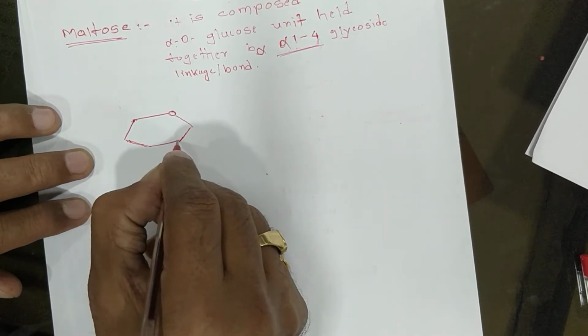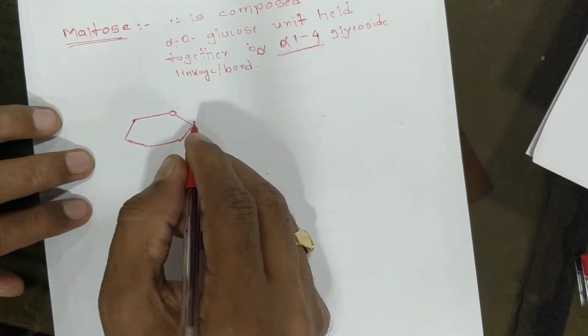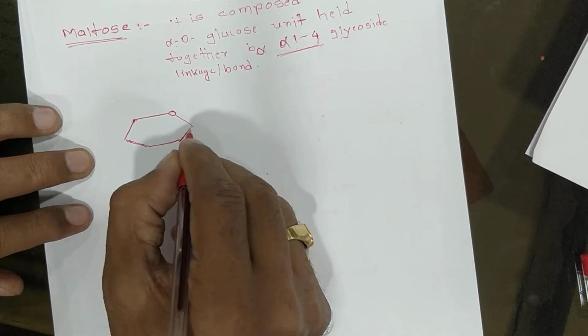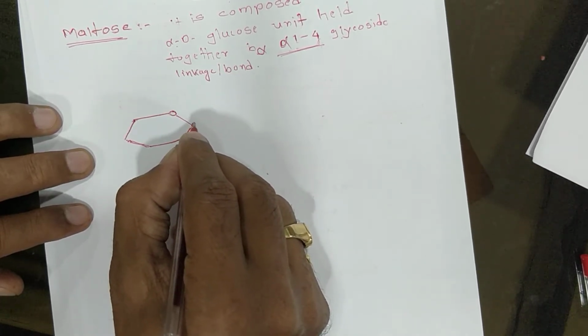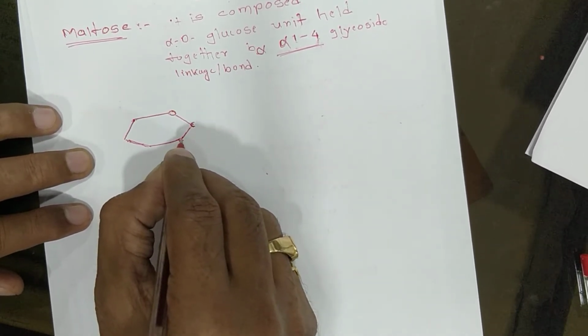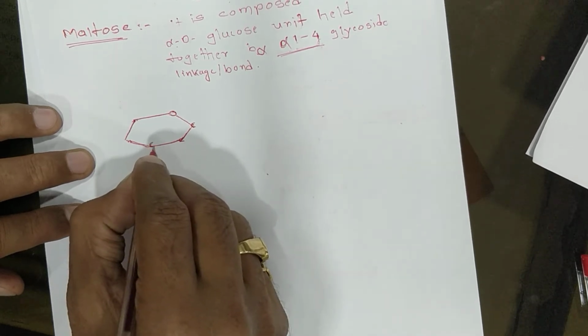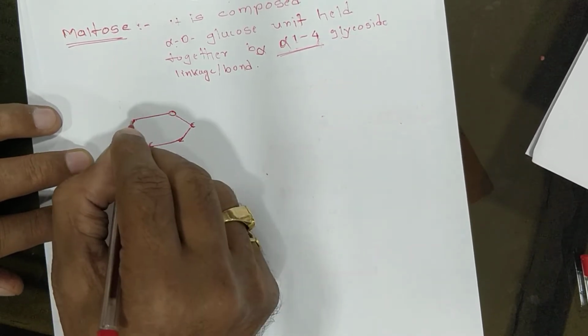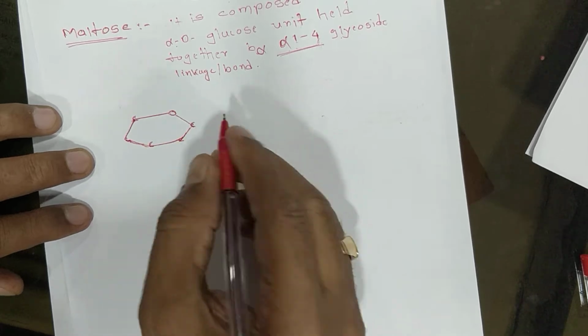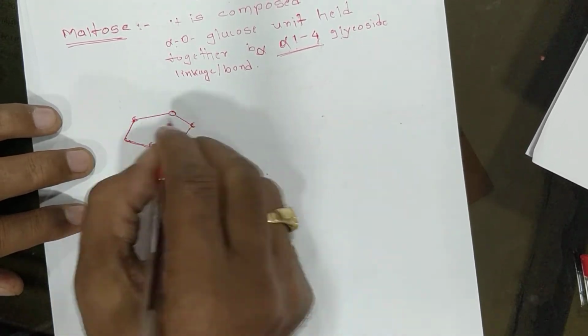Now here, this carbon, this carbon, this carbon, this carbon. The numbers should be given for the linkage.